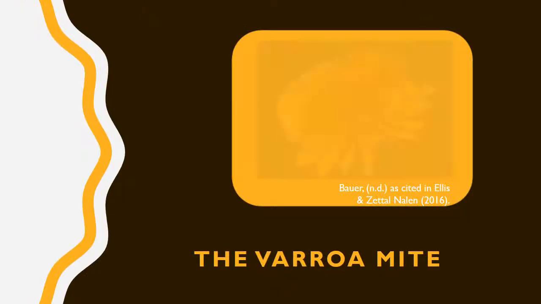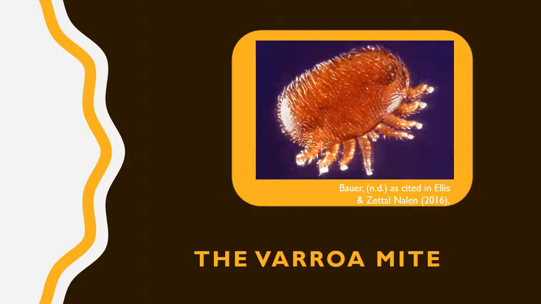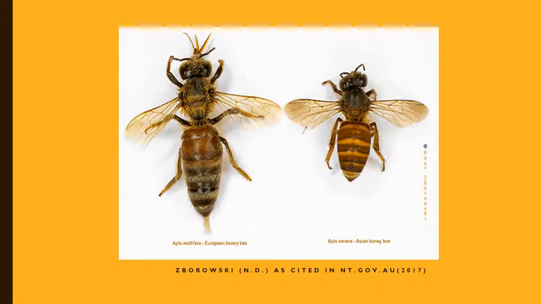One of the causes of CCD is the invasive varroa mite. The parasite is predominantly found in Asian bee populations, which are its natural hosts. The varroa mite feeds on the hemolymph of individual bees, but can transmit diseases and viruses from bee to bee in its feeding process, leading to mass morbidity and mortality. Asian bees with varroa have recently been detected in Queensland and are likely to impact on the entire local ecosystem.